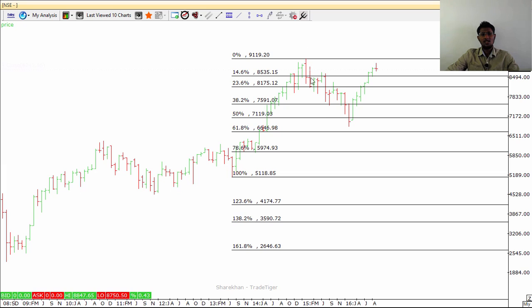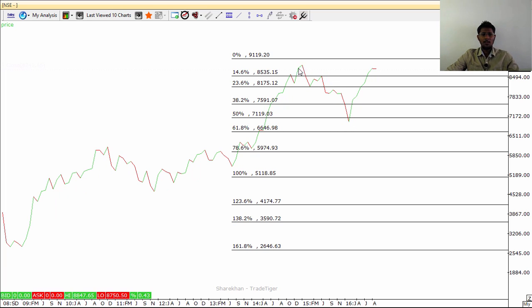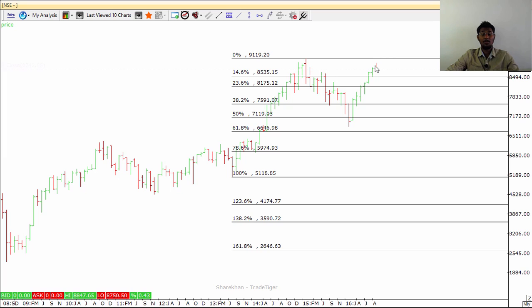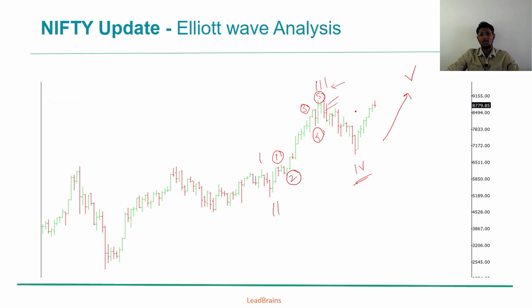Here this is the wave 3 that we labeled in the cycle degree, and after completion of this wave 3, which is corrected by wave 4, you can see that wave 4 is properly supported by the Fibonacci retracement profile, and it turned from the 50%, and after that the fifth wave is currently happening in the cycle degree. Back to the area that we left off. So we can understand that this fourth wave is a 50% retracement of this wave 3 in the cycle degree, and the fifth wave has to be studied in detail to understand what it is about to do in the near term future.